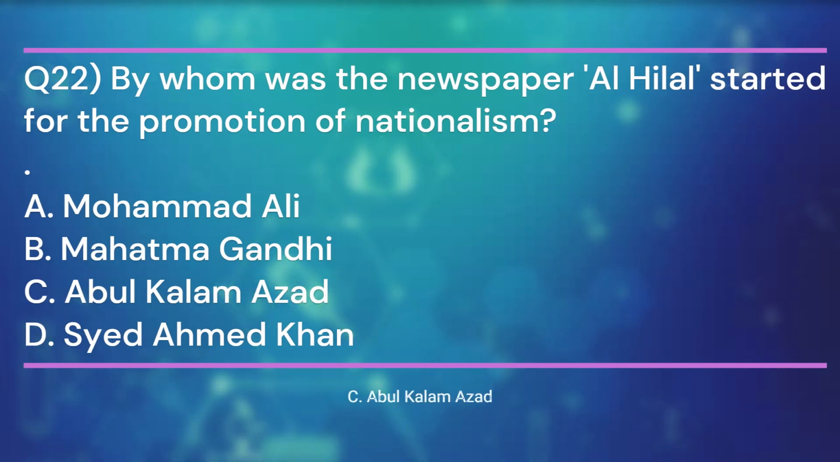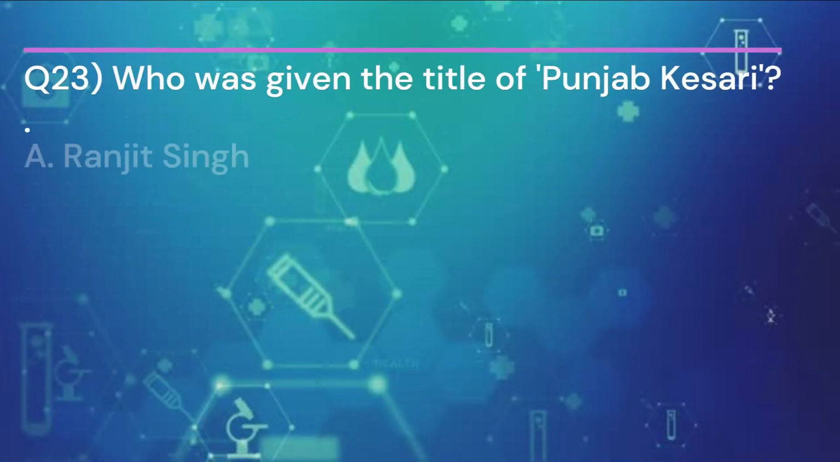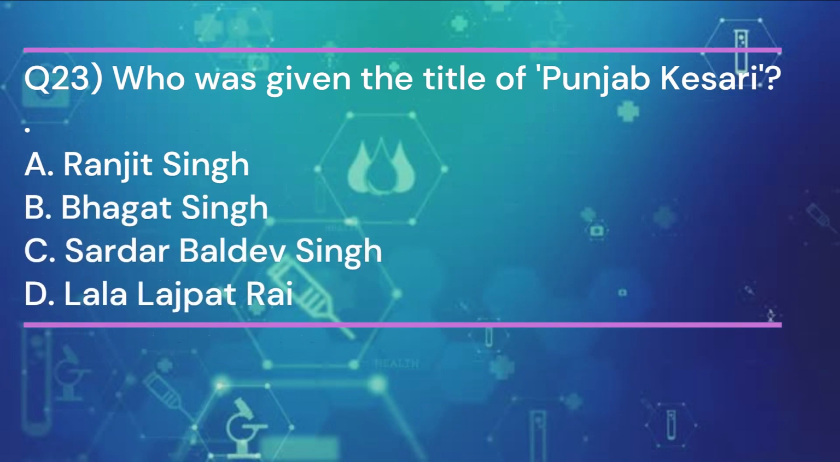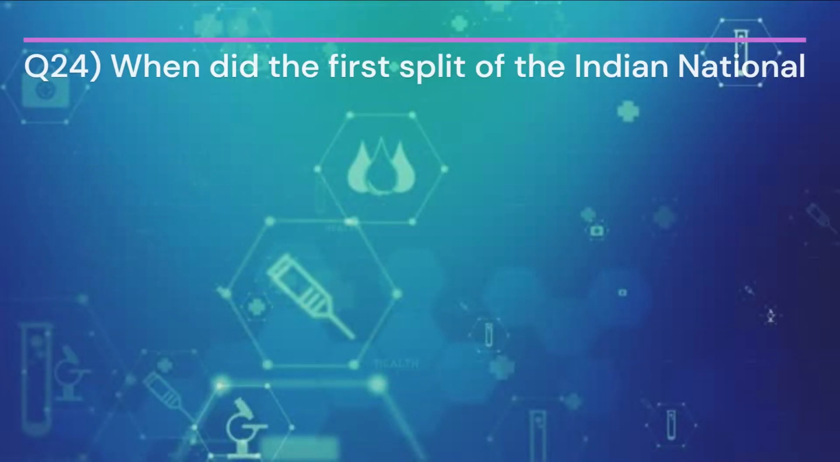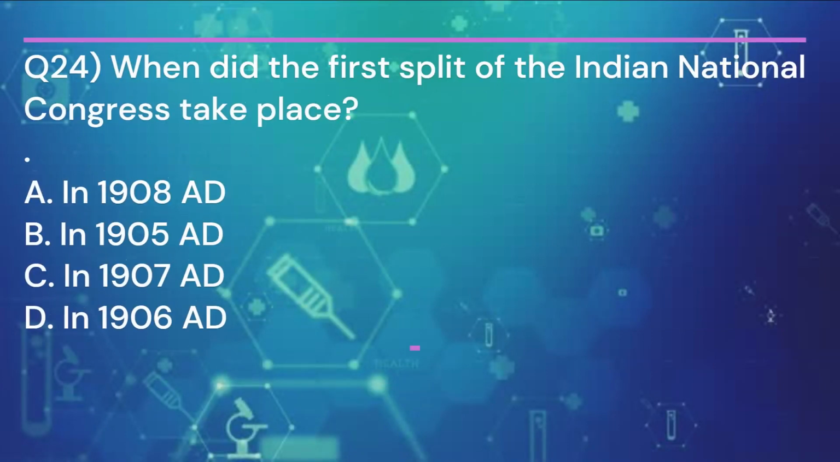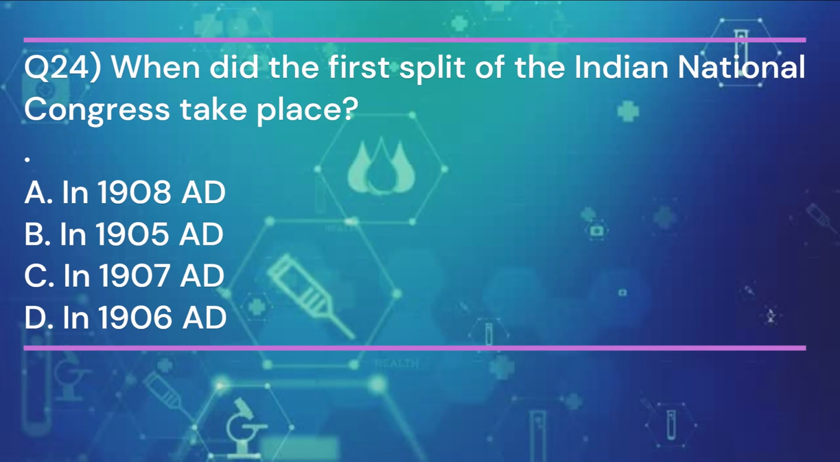Abul Kalam Azad. Question 23. Who was given the title of Punjab Kesari? And the answer is D. Lala Lajpat Rai. Question 24. When did the first split of the Indian National Congress take place? And the answer is C.